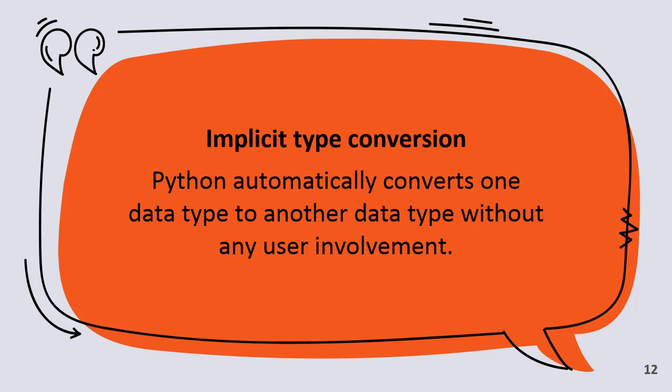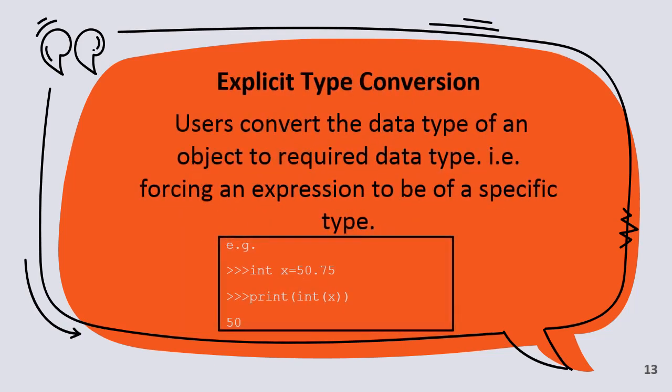Then explicit type conversion. The user converts the data type of an object to the required data type. The user is changing the type of a particular value, forcing an expression to be a specific type. It is also called typecasting. Typecasting is mainly used for explicit type conversion, when a program forces the change.